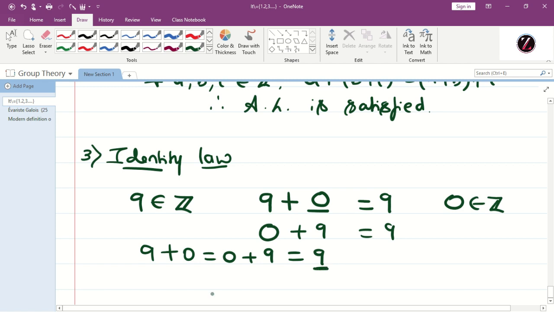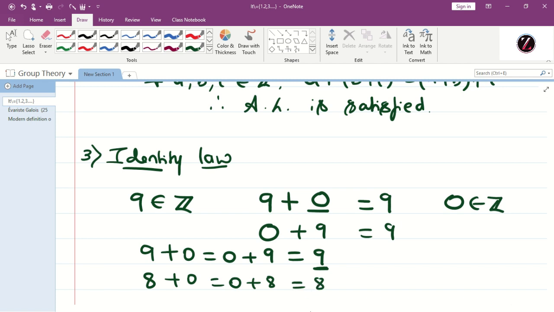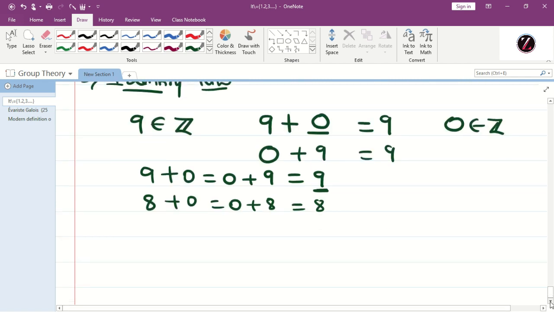I got same element. Therefore, if you take another, 8 plus 0 is equal to 0 plus 8, again I get 8. So, if you consider any integer and if you add 0, I get same integer. Therefore 0 acts as the identity element. Therefore it is true for every element.